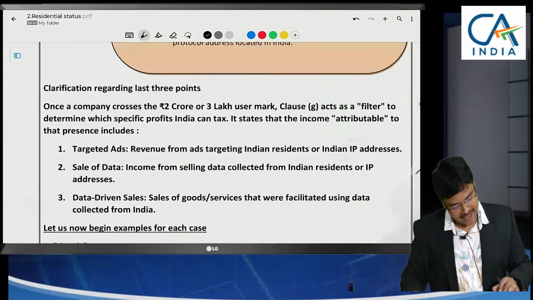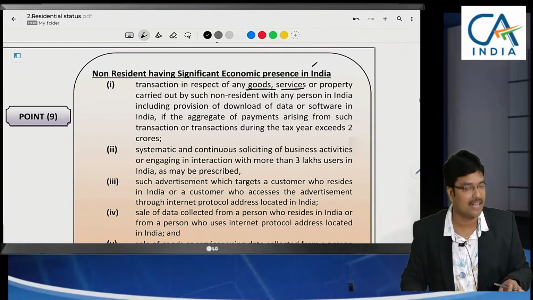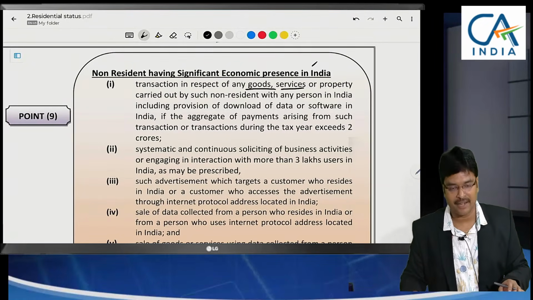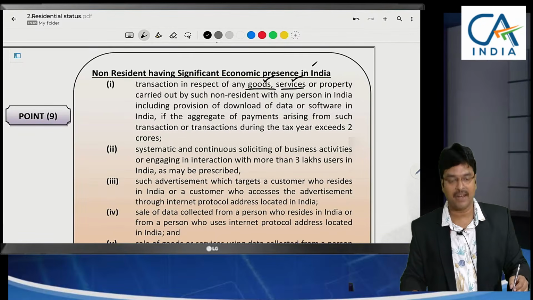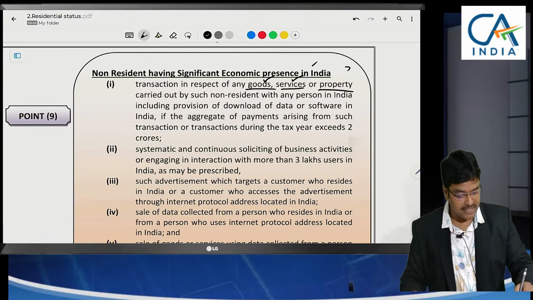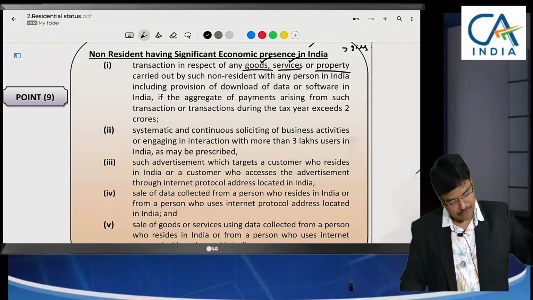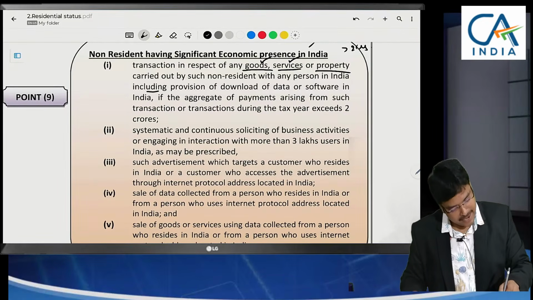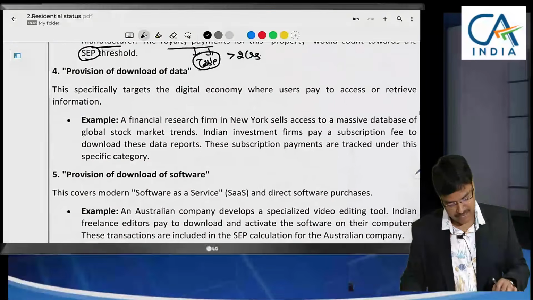So in India, through online only, you are not coming to India, or that person is not going to India. But goods were being traded, services were being provided, right to use is being given. When your turnover is greater than 2 crores, then we will tax it. And coming to the next one, including downloading of data. For every point I have given examples, sir, for understanding's sake.